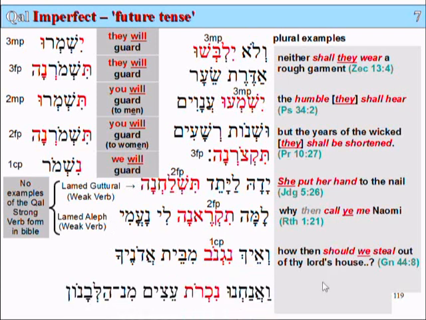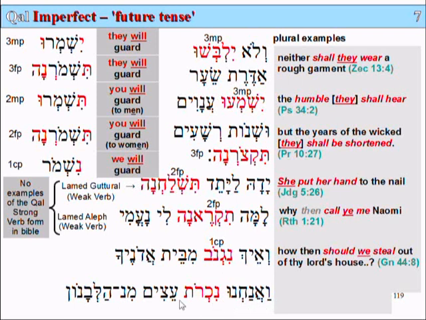The final example, va'anachnu nikrot etzim min halebanon. This letter here, vav, means and, and this word here, anachnu, means we. And we, va'anachnu. We saw this in the pronouns lesson.